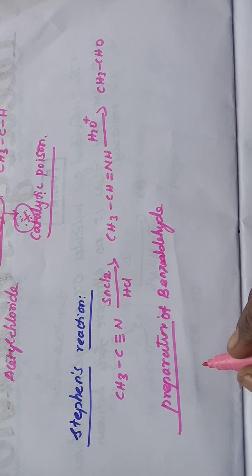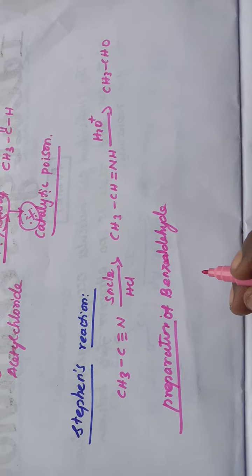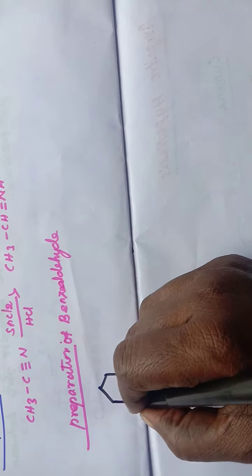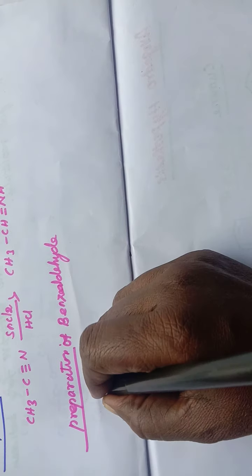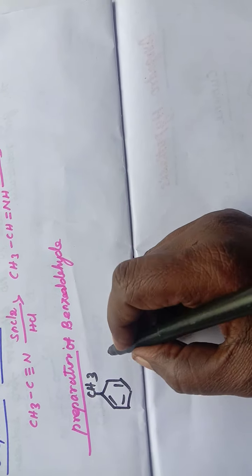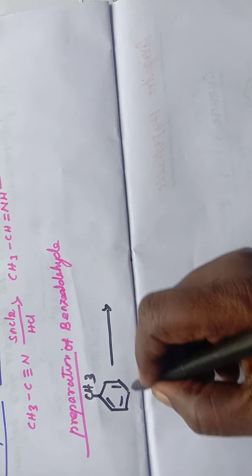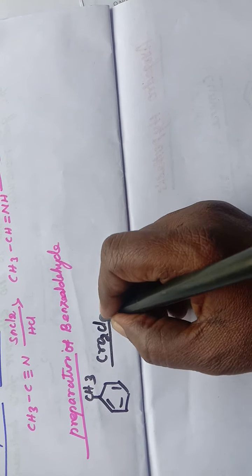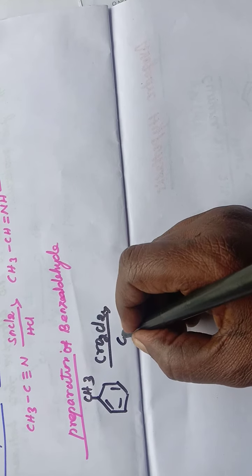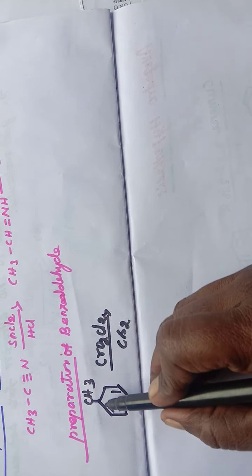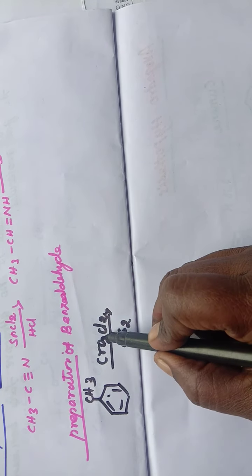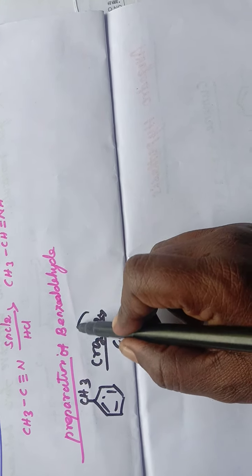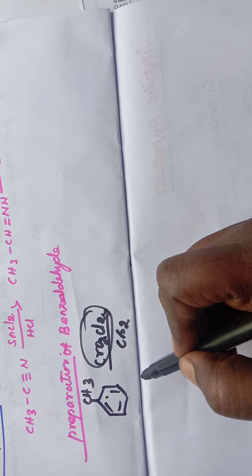When methylbenzene undergoes oxidation, here chromyl chloride acts as an oxidizing agent. So methylbenzene undergoes oxidation in presence of carbon disulfide, with chromyl chloride as the oxidizing agent.